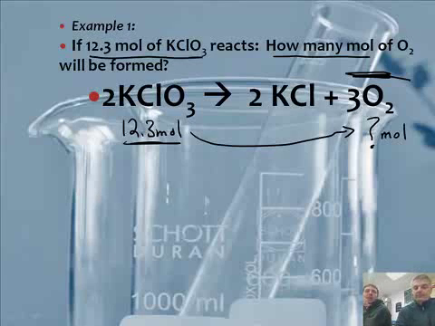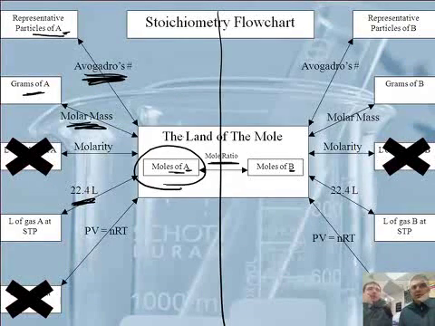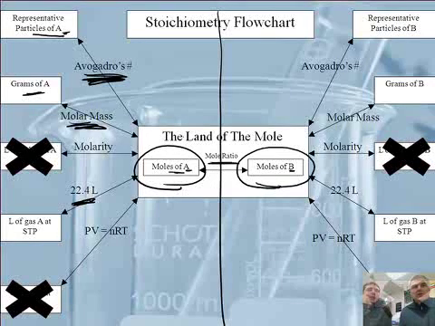Let's go to the mole map here real quick, or to the land of the mole. Right now we have moles of a chemical, 12.3 or whatever, and then it asked us to go to moles of B. Well, that's just a mole to mole.